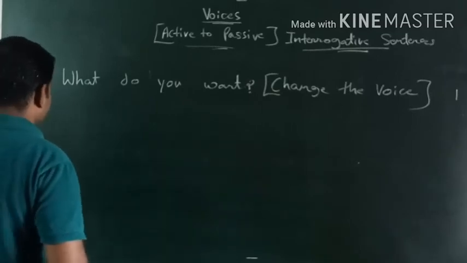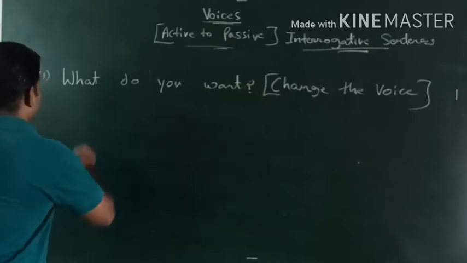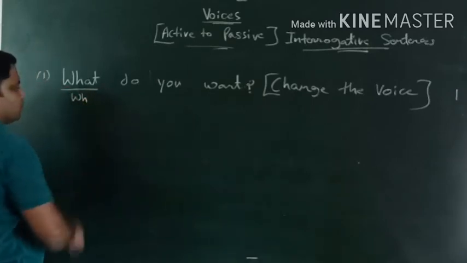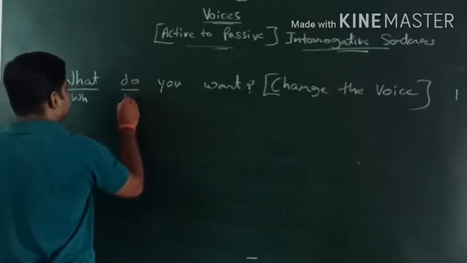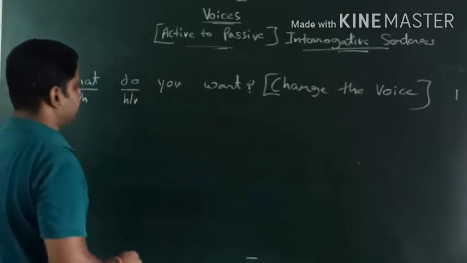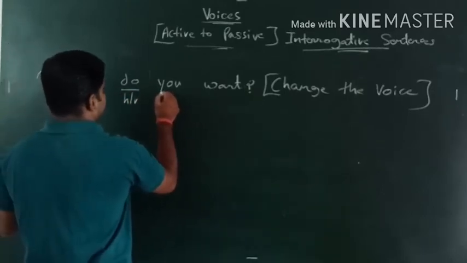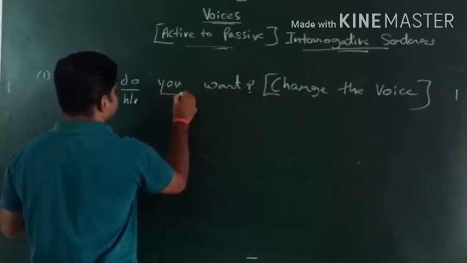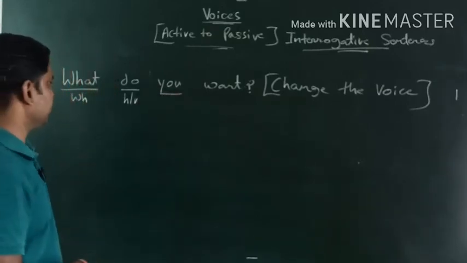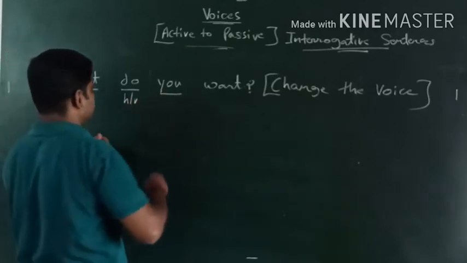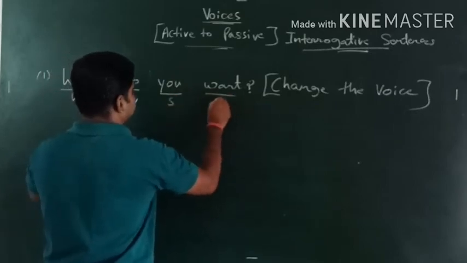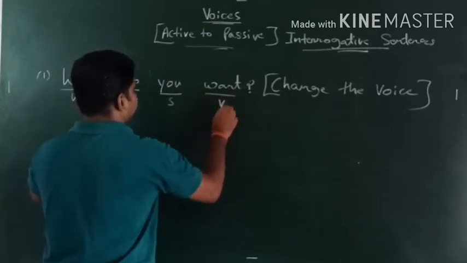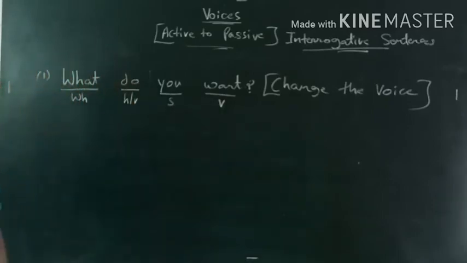Okay, so here we have a treatment like what is a WH word. What जो है वो WH word है. Now do is a helping verb over here. Okay, do यहाँ पर helping verb का काम कर रहा है. And you we consider as a subject. What do you want यहाँ पर consider किया जाएगा subject. Okay, want is a action verb, means verb. Okay, so here in this sentence we don't have object, we don't have a direct object.